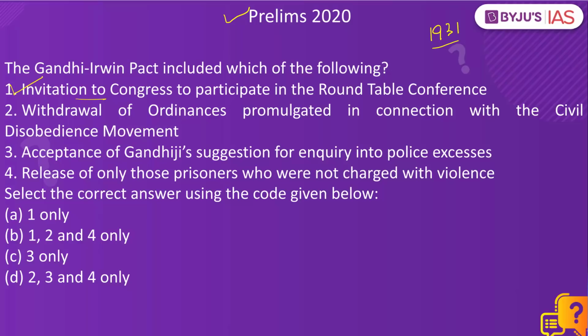Statement is correct. It talked about withdrawal of ordinances promulgated in connection with civil disobedience movement. Yes, because during civil disobedience movement, the activities of the Congress party were declared criminal activities. So the condition included in Gandhi-Irwin Pact was these ordinances should also be withdrawn. Also, release of only those prisoners who were not charged with violence.